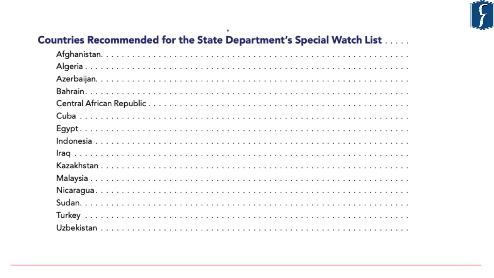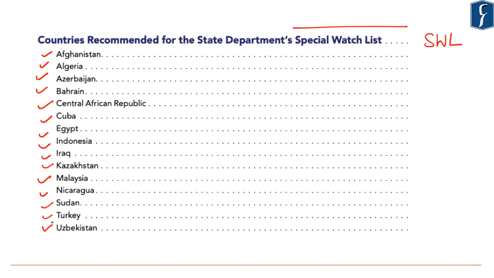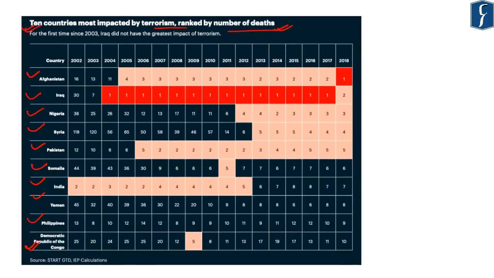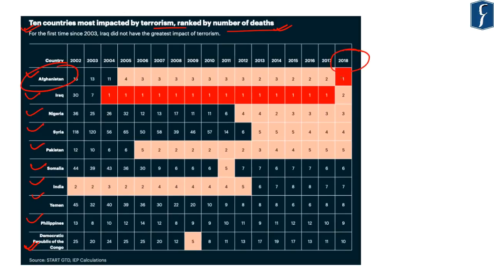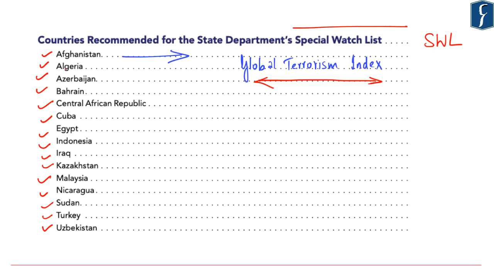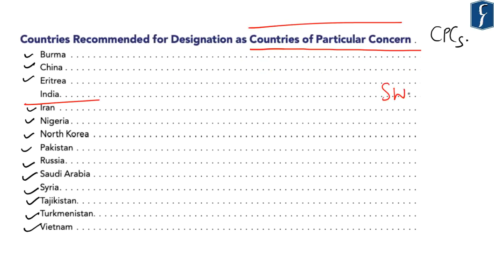Whereas countries recommended for the State Department Special Watch List, that is SWL, are Afghanistan, Algeria, Azerbaijan, Bahrain, Central African Republic, Cuba, Egypt, Indonesia, Iraq, Kazakhstan, Malaysia, Nicaragua, Sudan, Turkey, and Uzbekistan. Now, as per the Global Terrorism Index of 2019, the maximum deaths took place in Afghanistan in the year 2018. Despite this fact, Afghanistan has been placed under the State Department's Special Watch List, and SWL is a category lower as compared to CPCs, that is, countries of particular concern.